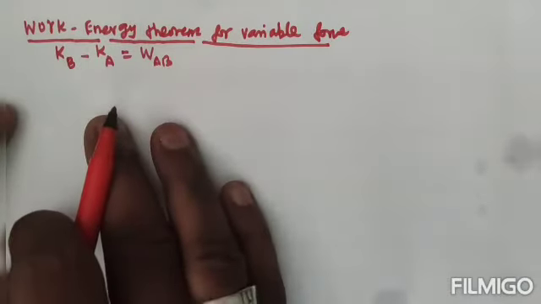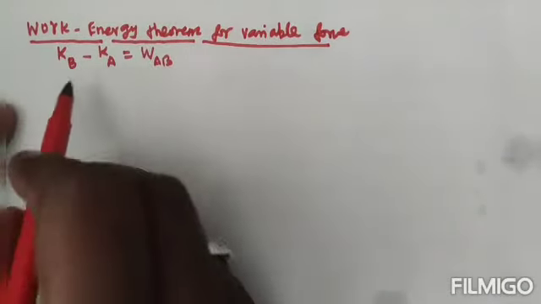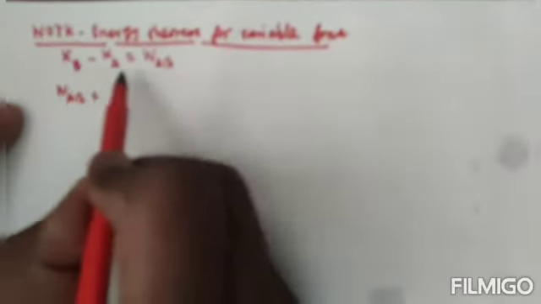So let's see now. I can write this equation like this: work done AB is equal to KB minus KA.